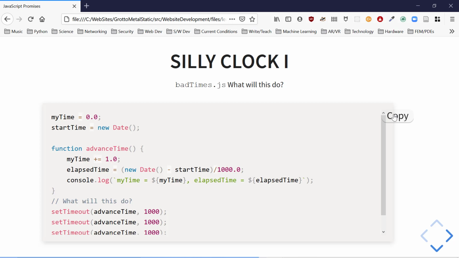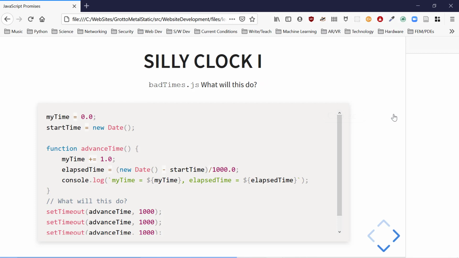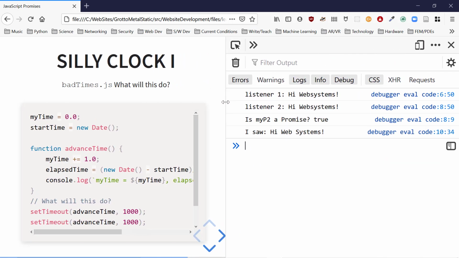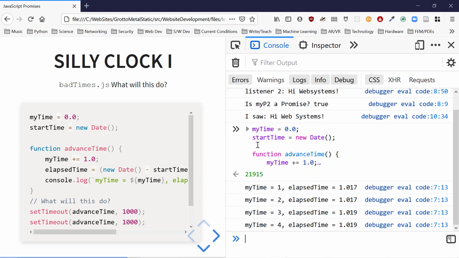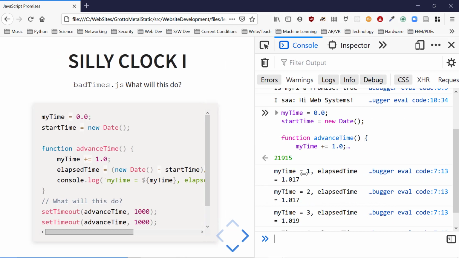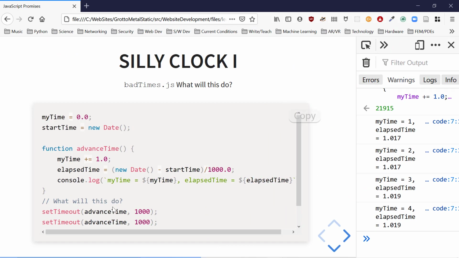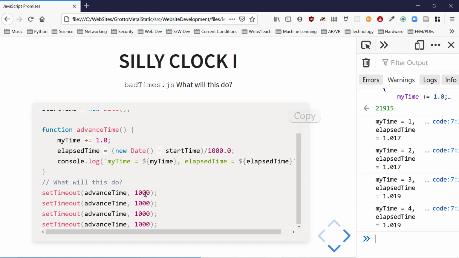If I copy that and run it like we did before, we see it doesn't really work. After the first second, all these things evaluate pretty much at the same time, because each one of these setTimeout calls adds the advanced time function to the event queue, each with a 1 second delay. These aren't chained together in any way.